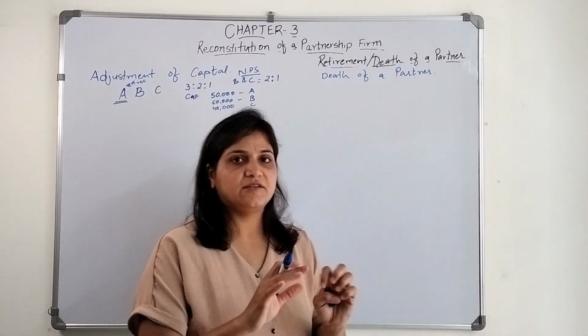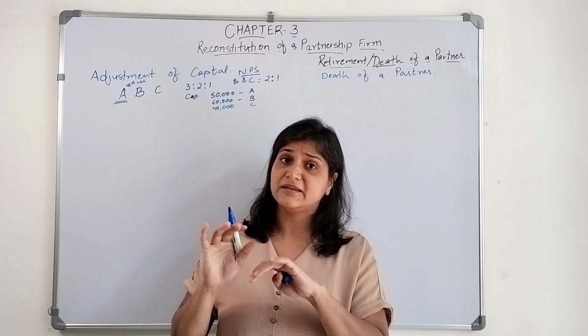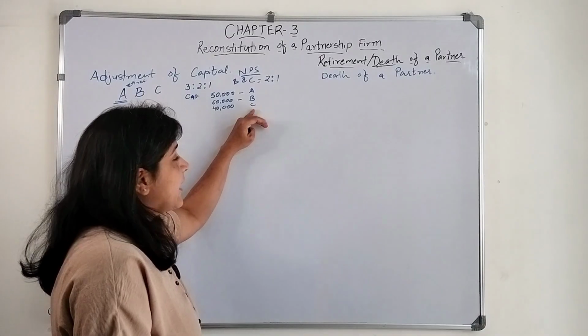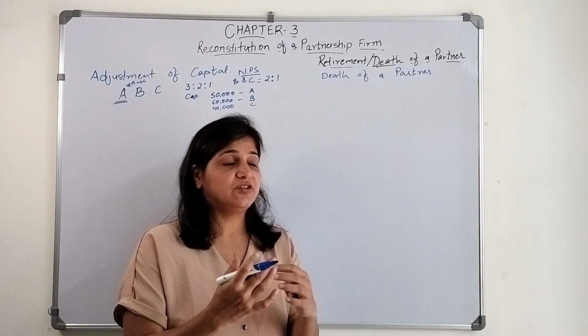This is their adjusted, existing capital. Now they have to adjust their capital.